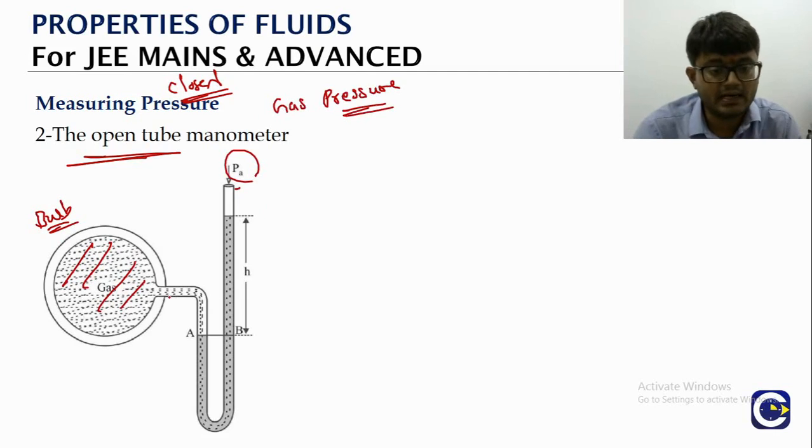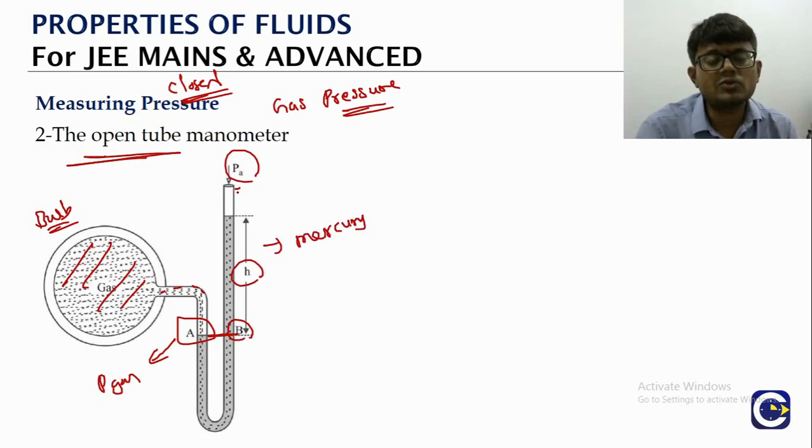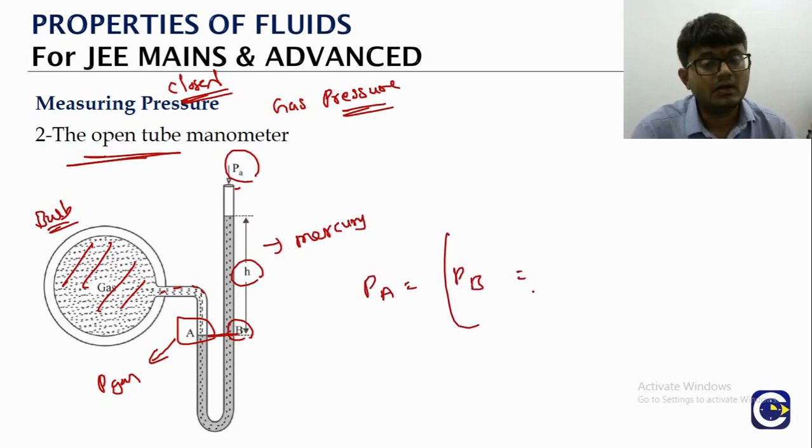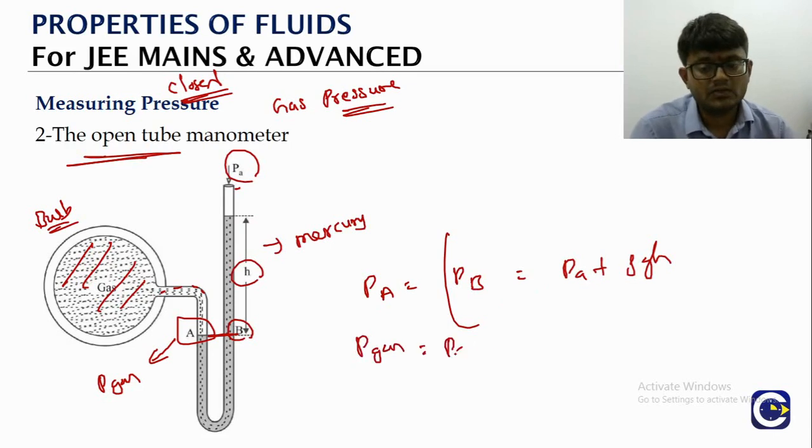So we have a gas here. Now the gas will exert a pressure. The point here that you are marking will have the pressure of the gas. This side, point B, which is at the same horizontal level, has mercury. Here also we can take the liquid to be mercury, with height h, and then it is open to atmosphere. So pressure at point A is equal to pressure at point B because they are at the same horizontal level. What is the pressure at point B? Atmospheric pressure plus rho gh. What is the pressure at point A? That is the side which is open to the gas bulb, so that is the gas pressure. So straight away we are able to get it.